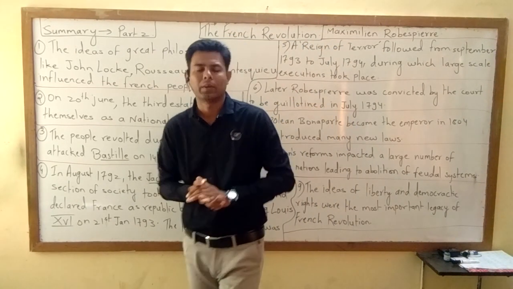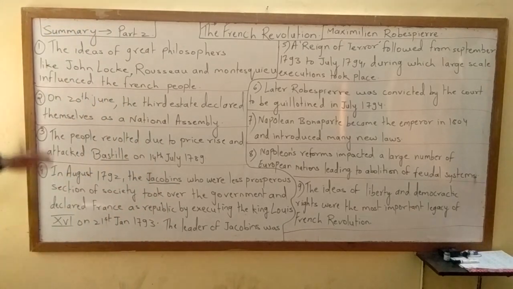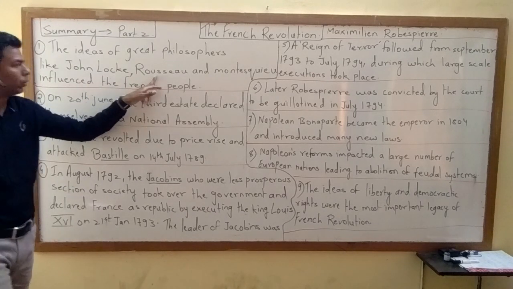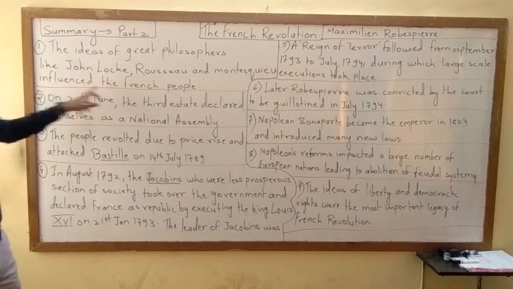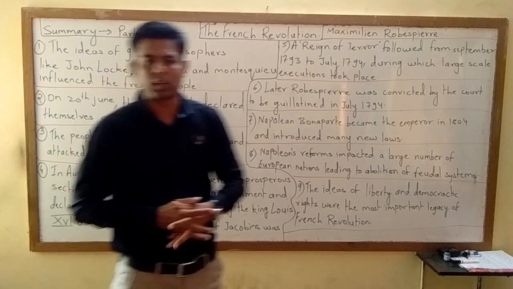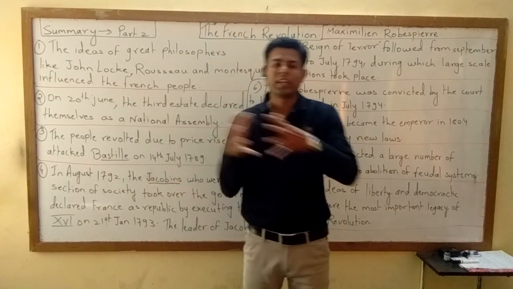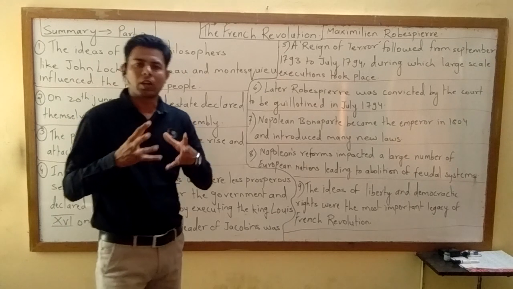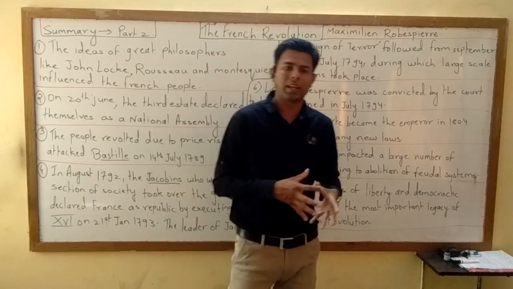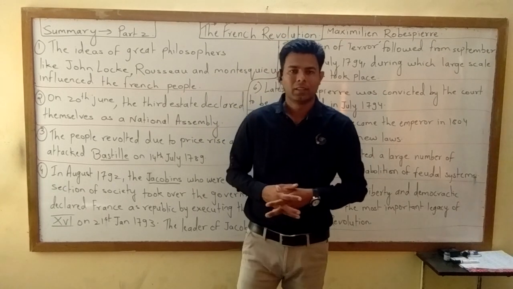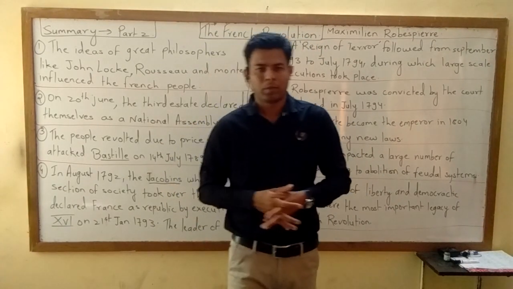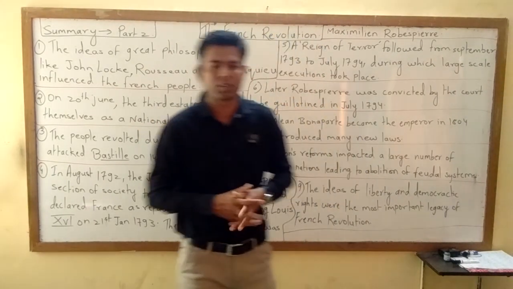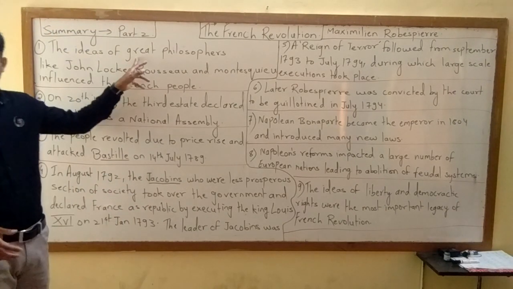So what happened in part 2? We'll start. Look at the first point. The ideas of great philosophers like John Locke, Rousseau, and Montesquieu influenced the French people. Now, great thinkers, you can say experienced people, philosophers. These people came forward, with whatever knowledge and talent they had, with their intelligence and intellect, and they made the people aware how to revolt against such a type of government, such a king, such a rule. So who were those great philosophers?